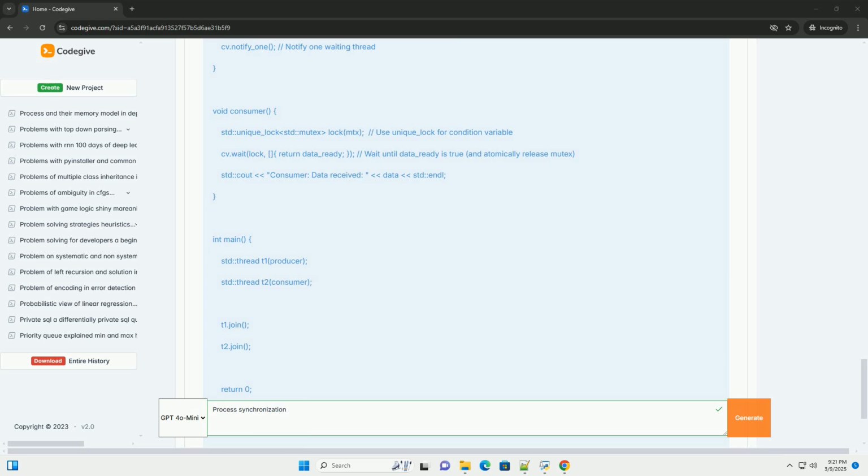The lambda expression, return data_ready, is a spurious wake-up guard. Condition variables can sometimes wake up spuriously, without being notified. The lambda ensures that the thread only proceeds if the condition is actually true. cv.notify_one: the producer thread signals the condition variable, waking up one of the waiting consumer threads.